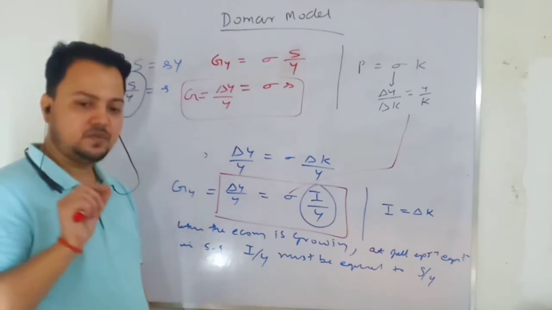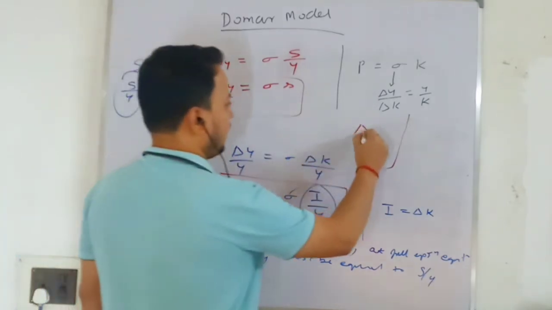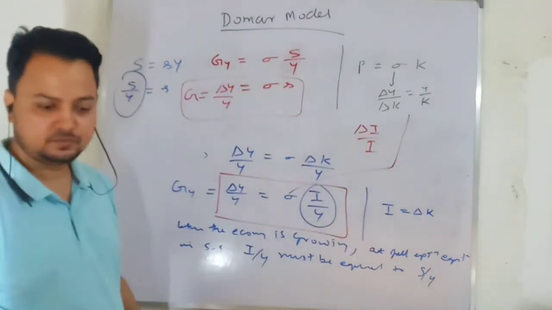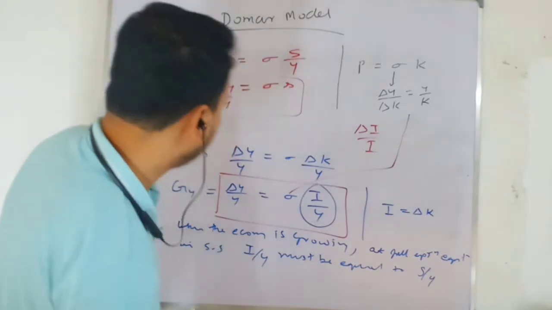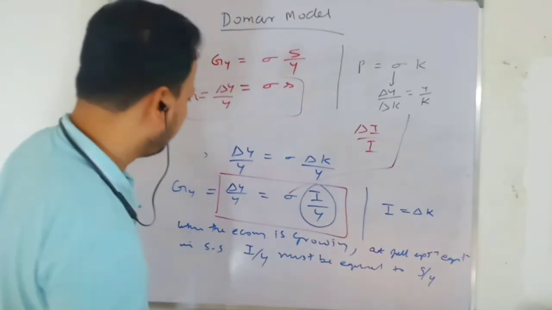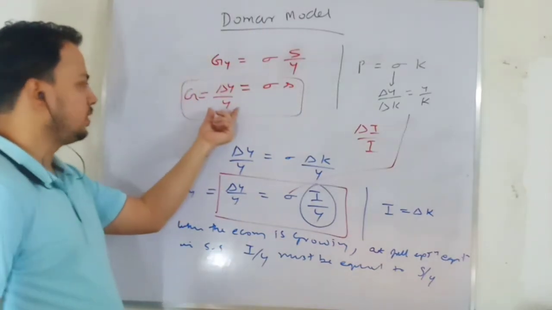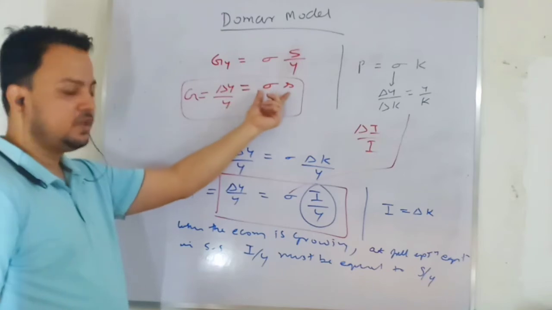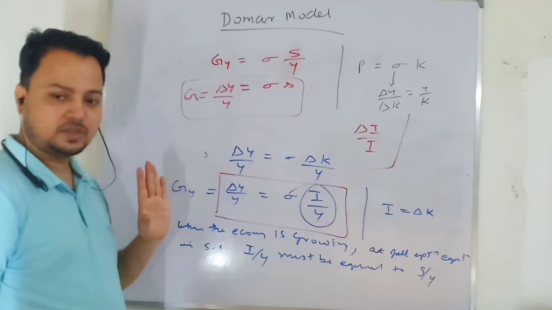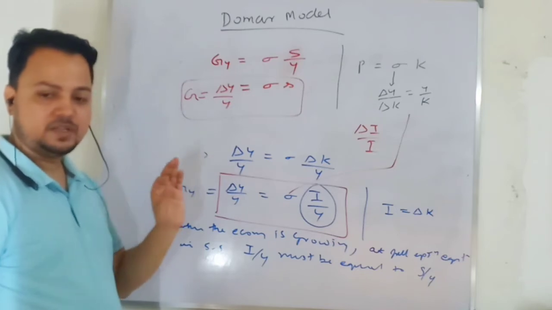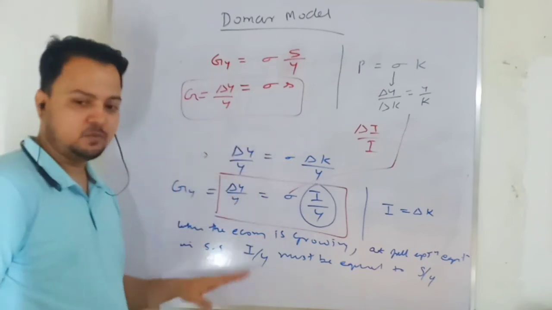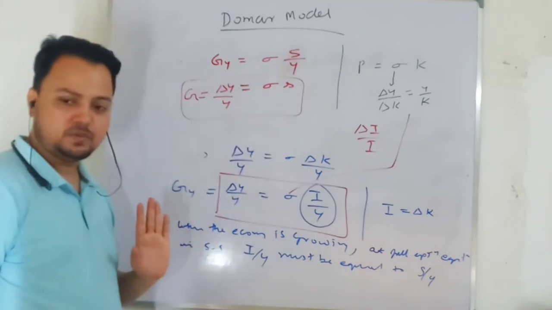This is the unit growth rate. If my investment, delta I by I, is growing at this rate, which is the unique growth rate that we require, we can say that the economy has full employment growth rate at steady state. So that is what I am going to do next. Supply side is clear to everyone.